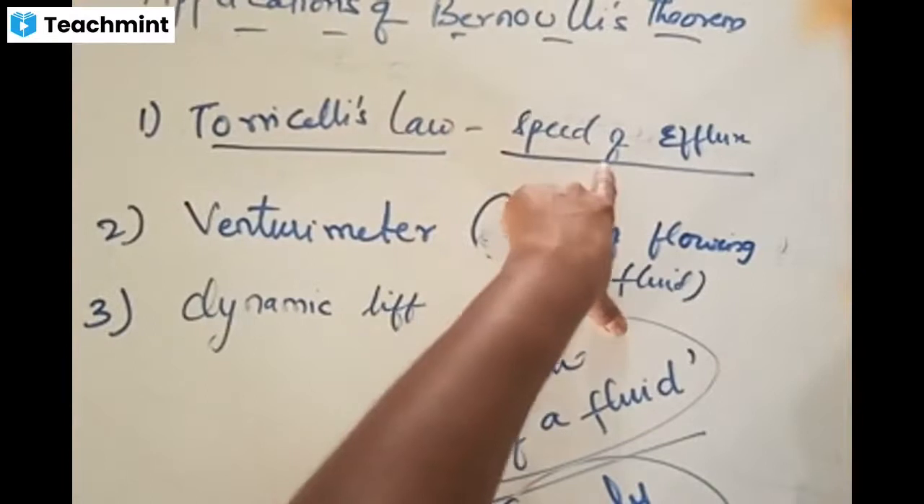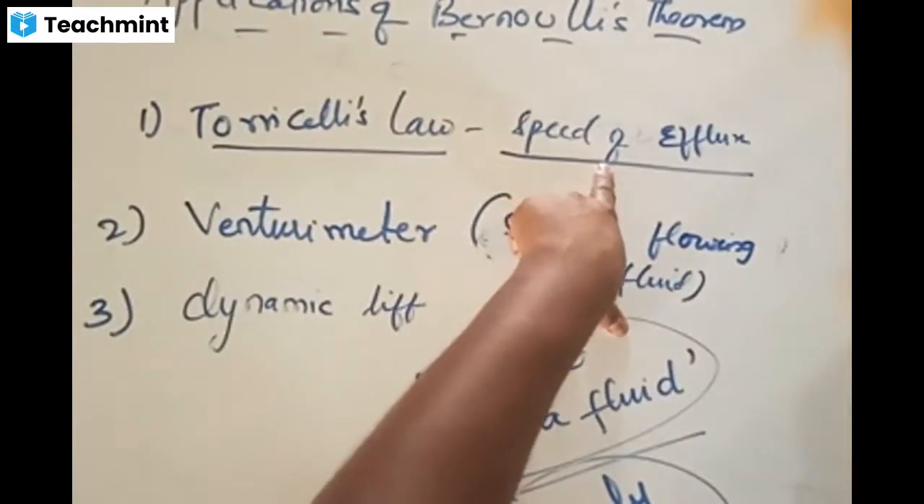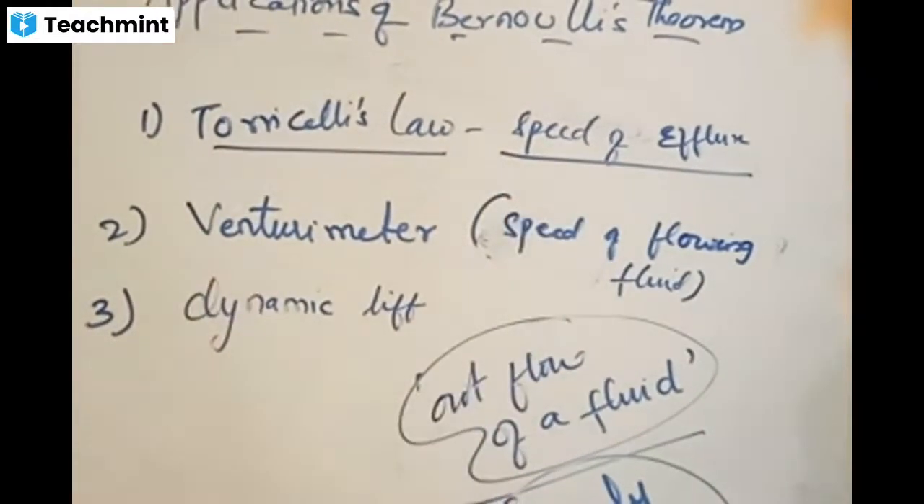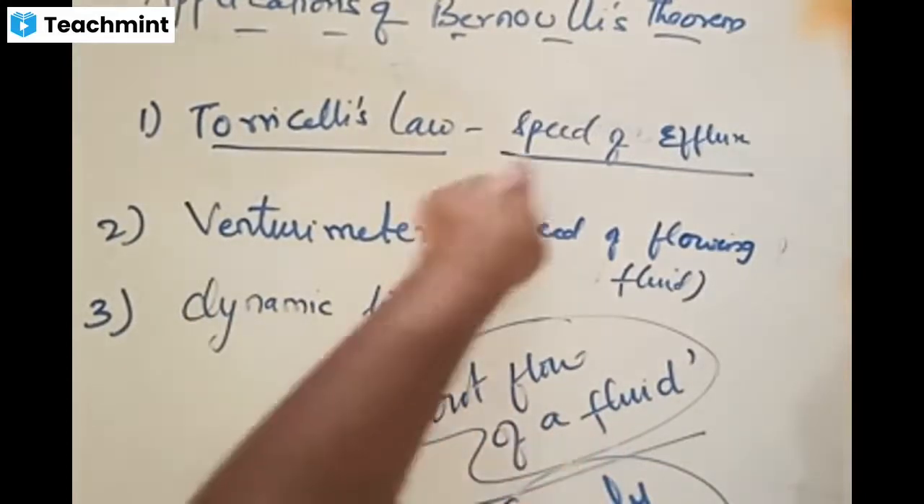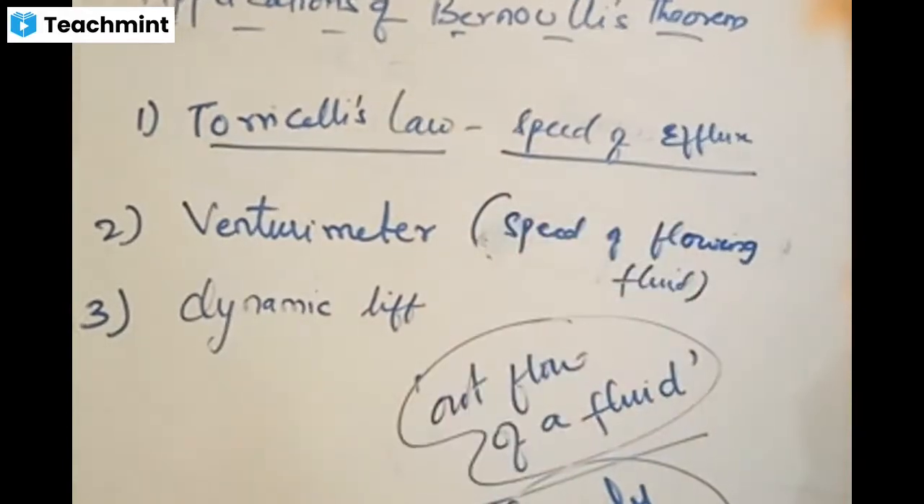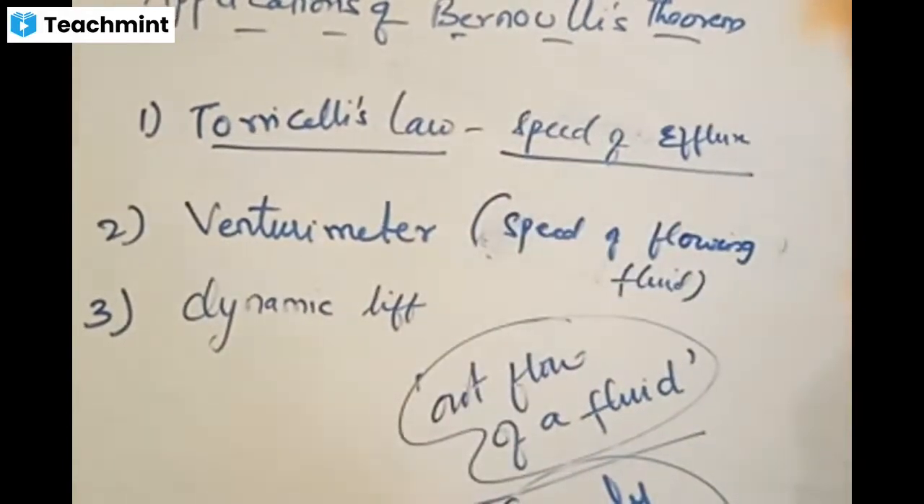Is the speed of efflux clear? If you open the tap, fluid comes out. With what speed is it coming out? That speed is called speed of efflux. When you rotate the tap, water comes out, that is the outflow of a fluid, and the speed with which it comes out is called speed of efflux. The fluid ejecting out from any kind of source, the speed with which it comes out is defined as speed of efflux.